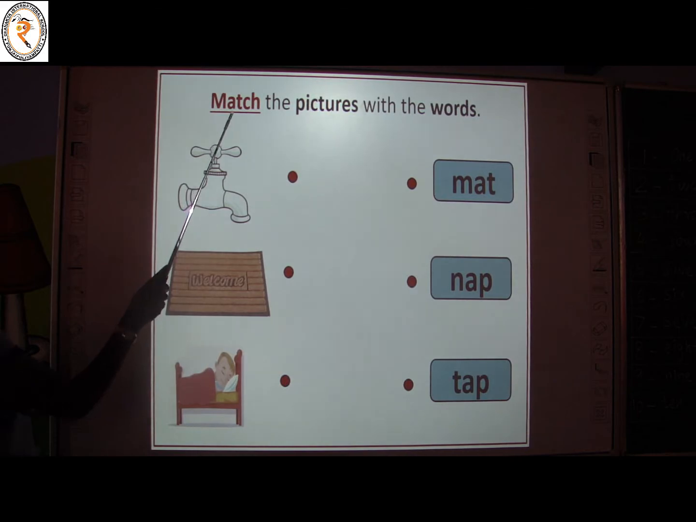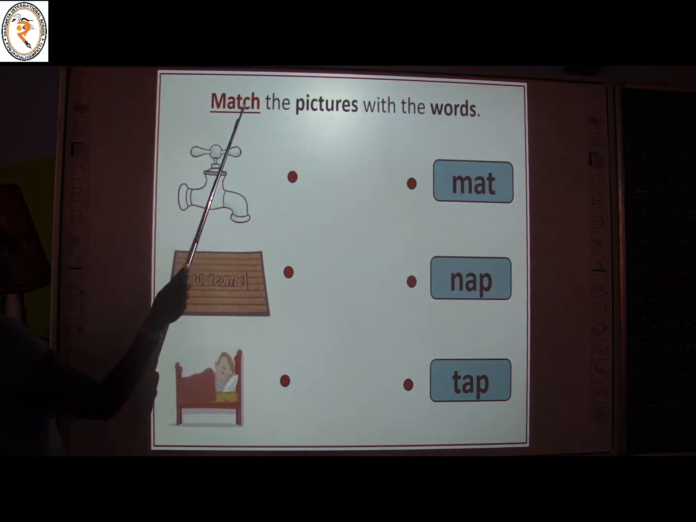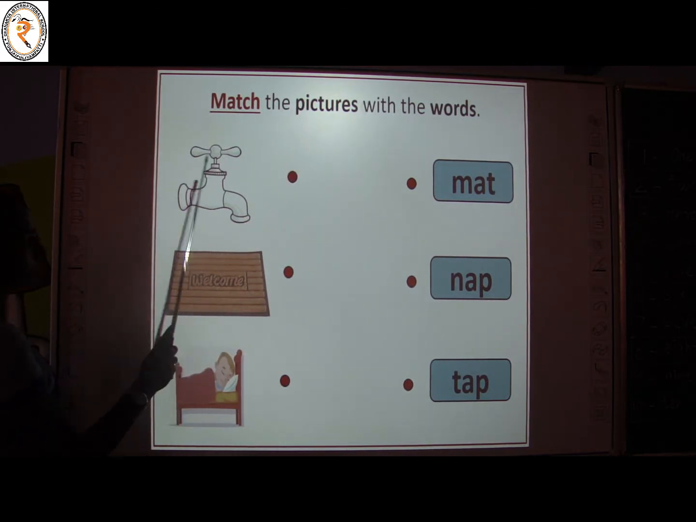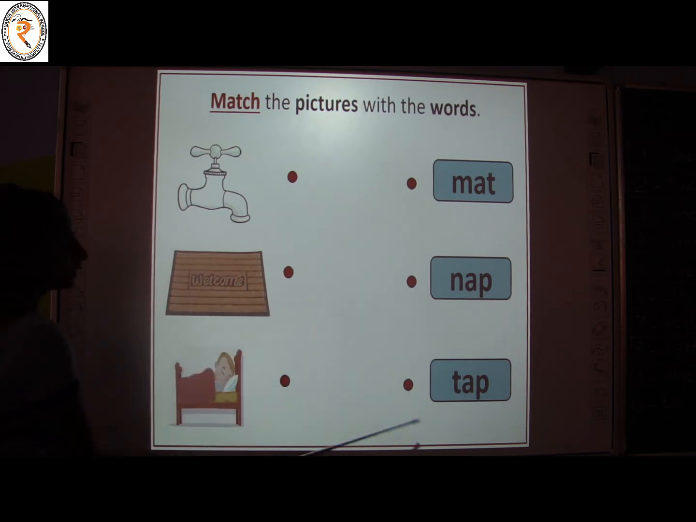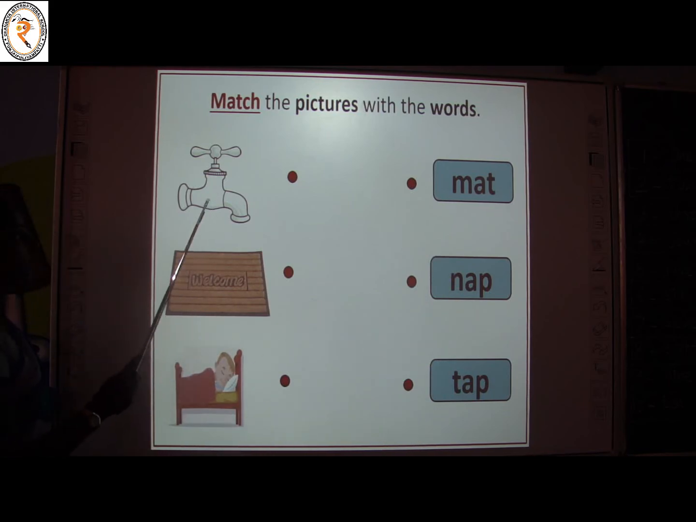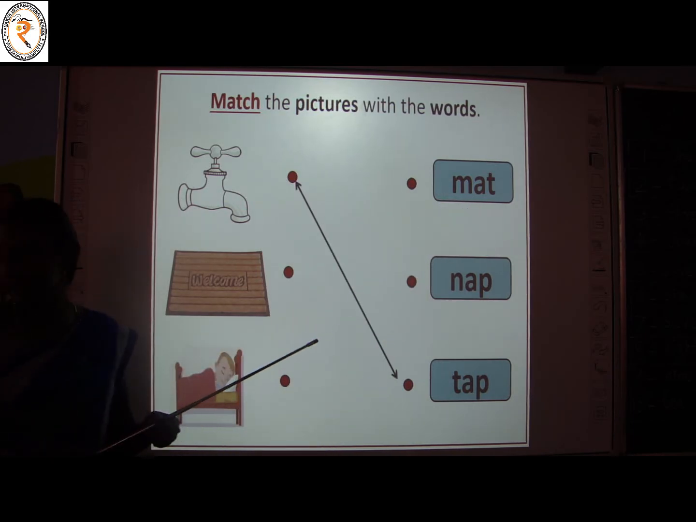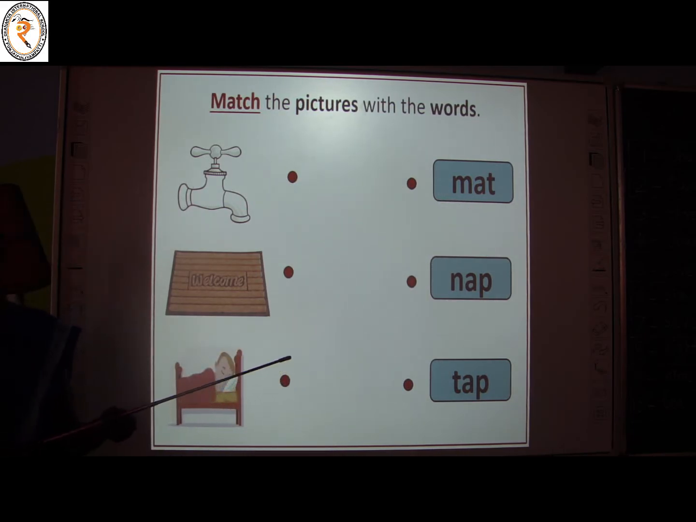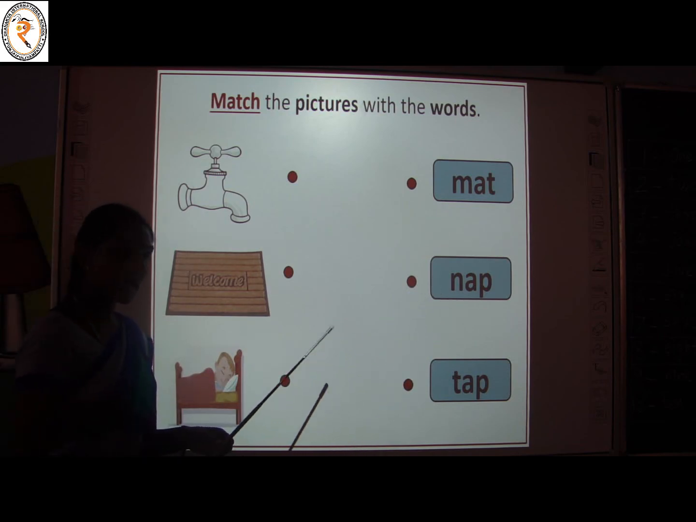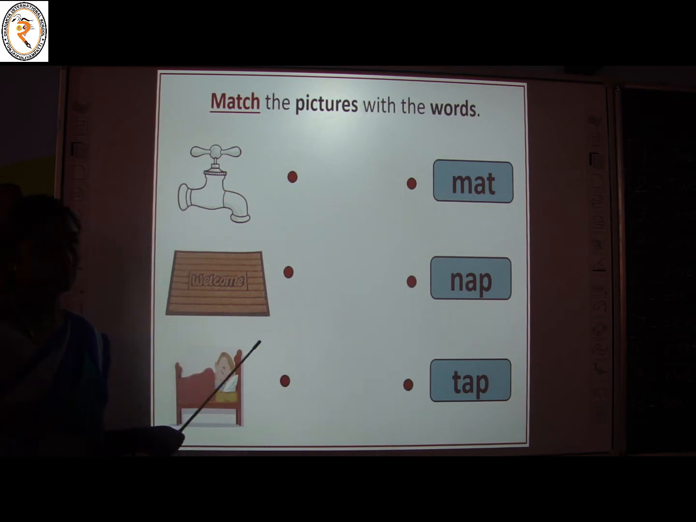Yes, see here. Now the activity is match. You are going to match the pictures on the left side with the words on the right side. You have 3 pictures on the left side, 3 words on the right side. Let's see one by one. What is it? Tab. What is it? Mat. What is it? This is a boy sleeping. That means nap. Okay. M-A-T. Mat. N-A-P. Nap. T-A-P. Tab.